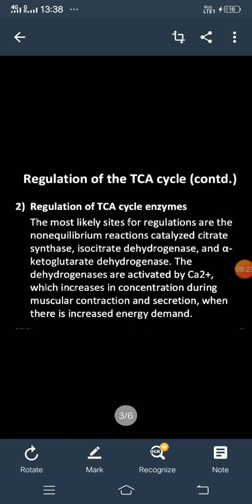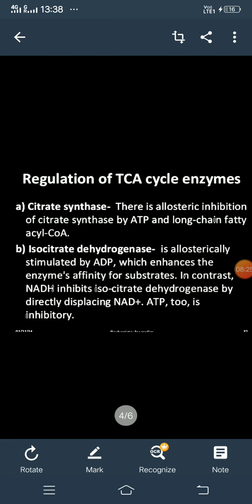We'll go one by one, looking at what the activator and the inhibitor of each enzyme are. First is citrate synthase. Commonly, calcium ion is an activator of all these enzymes. Now citrate synthase is subject to allosteric inhibition, and it is done by ATP.